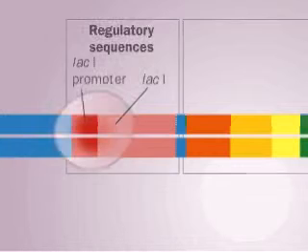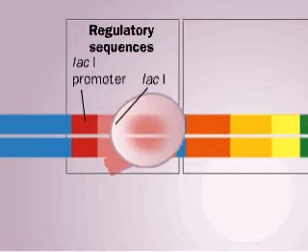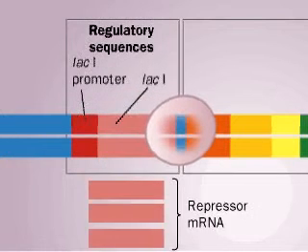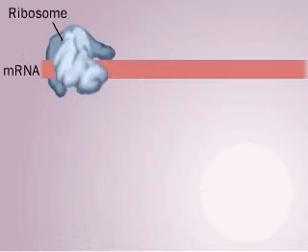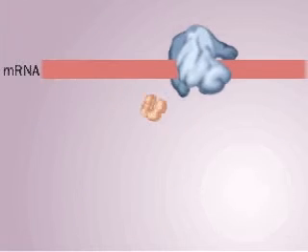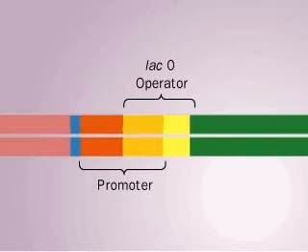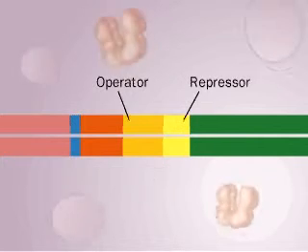Upstream from the LAC operon is a regulatory gene, LAC-I, which encodes a repressor protein. The repressor tetramer is slowly but continuously produced by the cell. Now let's look at the control sequences, the promoter and operator, for the structural genes. The operator overlaps the promoter.